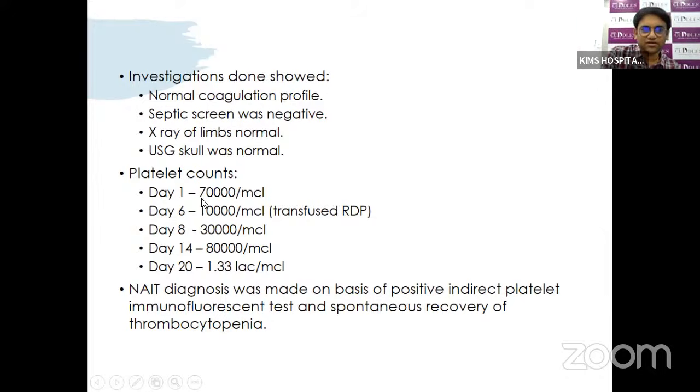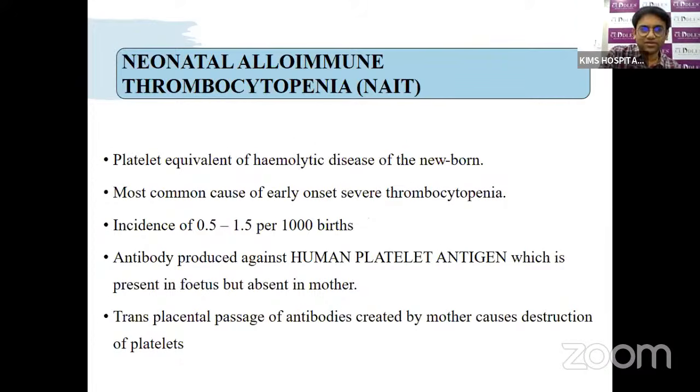So the platelet count was low, 70,000, and then slowly improved by around 14 days to 18,000, and by 20 days it is around 1.3 lakh per microliter. So the NATE diagnosis was made in these babies based on the positive indirect platelet immunofluorescence test and spontaneous recurrent thrombocytopenia. So how do you decide the NATE?